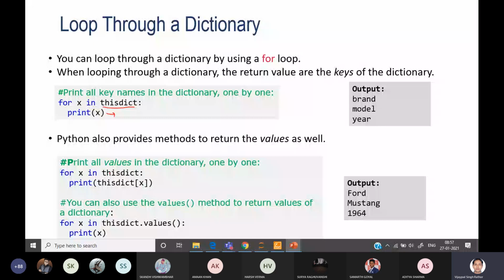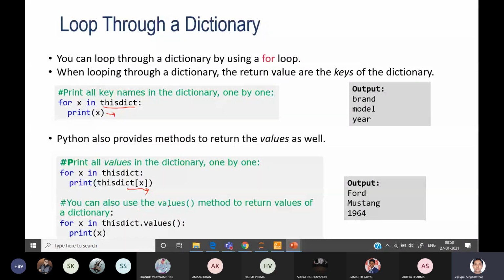You can also use the values method to directly extract the values. All the values associated with the keys of the dictionary will be returned. Here one collection will be created like Ford, Mustang, and 1964, three elements, and then each and every element will be printed with X. So you can utilize the values method also.